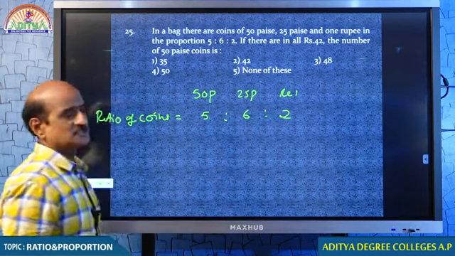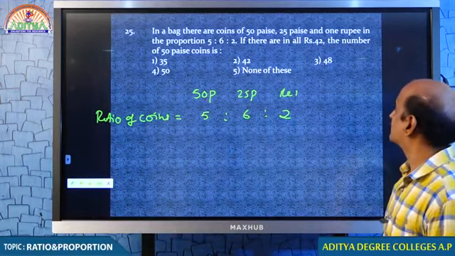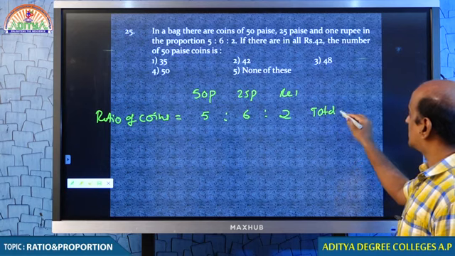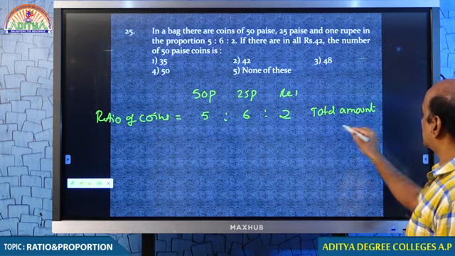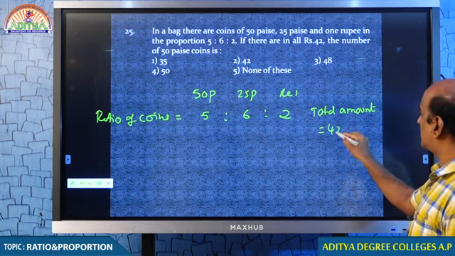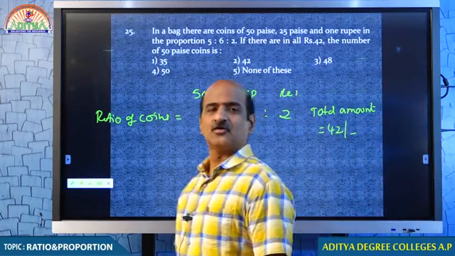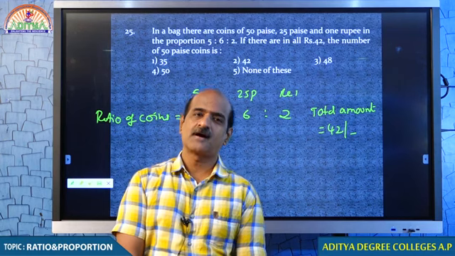And there are 42 coins. Total coins are, oh, it is not total coins, but it is the total amount.